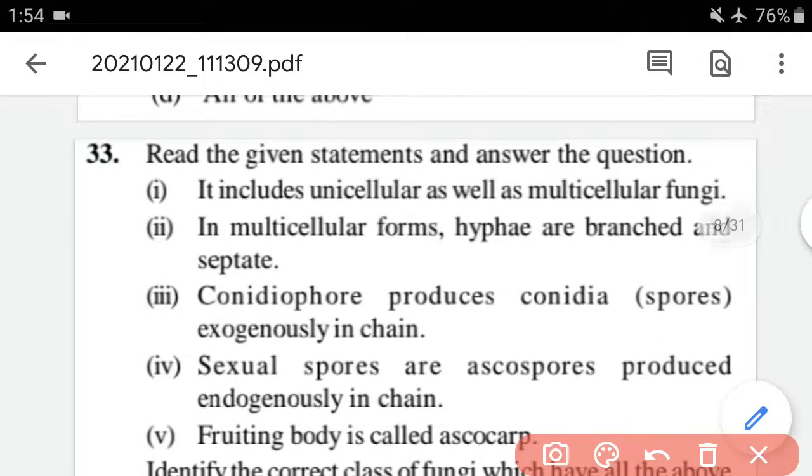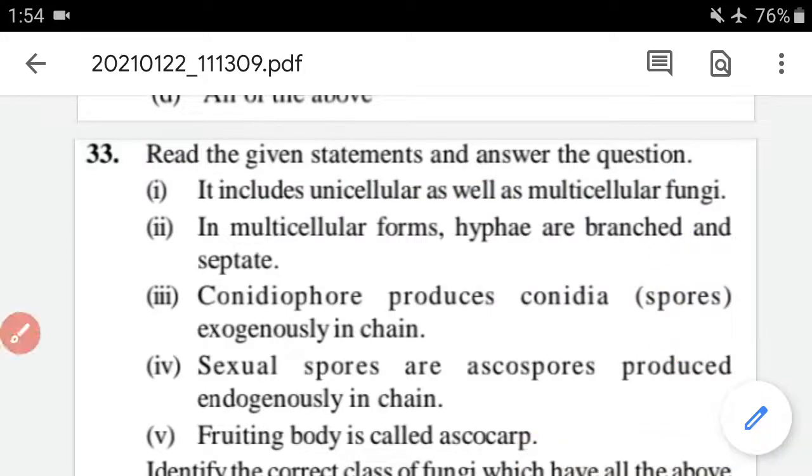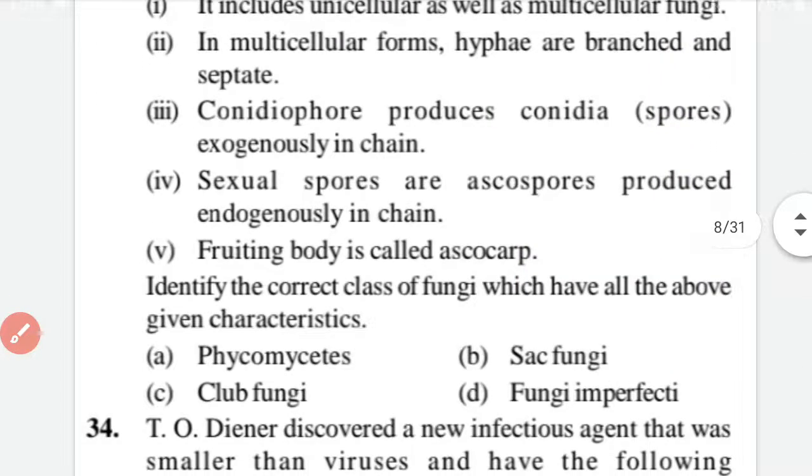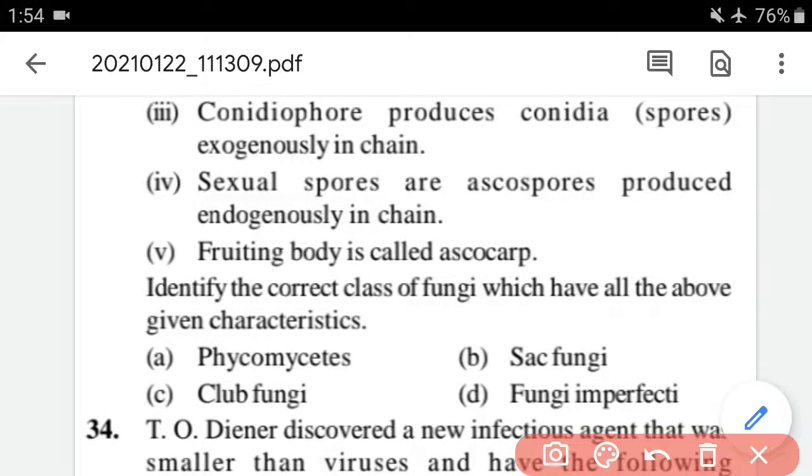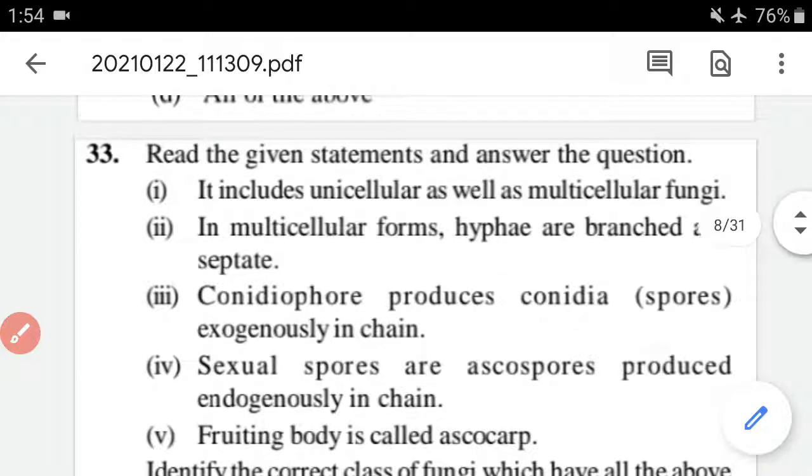Question number 33. Question number 33 is, read the given statements and answer the question. So we have to read these and answer below. We have to identify the correct class of fungi which has all the given characteristics. So we have to find out the class of fungi. Okay. So let's check from the above statements.